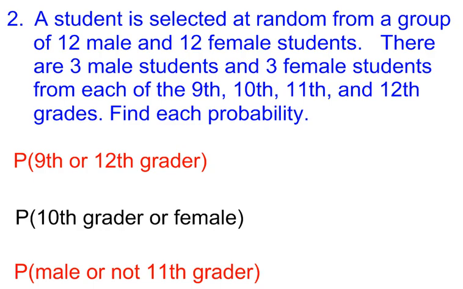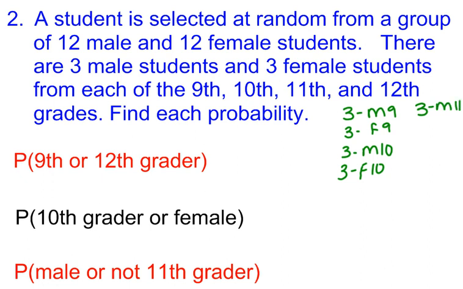Another problem where we're going to deal with ors, it's that a student is selected at random from a group of 12 male and 12 female students. There are 3 male students and 3 female students from each of the 9th, 10th, 11th, and 12th grades. Find each probability. So we have 3 male 9th graders, 3 female 9th graders, 3 male 10th graders, 3 female 10th graders, 3 male 11th graders, 3 female 11th graders, 3 male 12th graders, 3 female 12th graders. So there's what we have divided up.